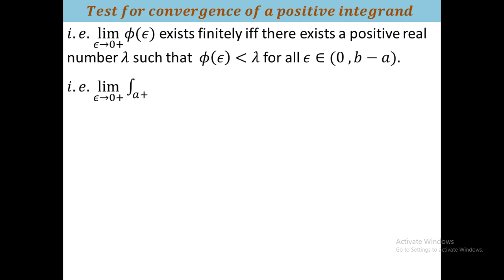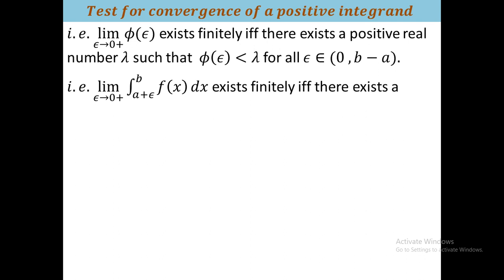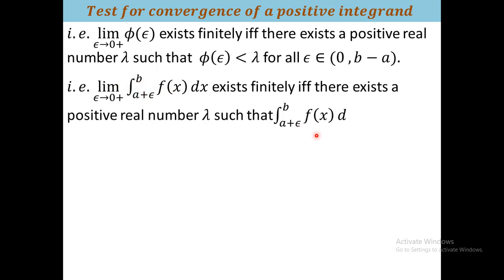Now phi of epsilon is the integration from a plus epsilon to b of f(x) dx. Just write that down. So the limit as epsilon tends to 0 plus exists means the integration from a to b of f(x) dx is convergent.